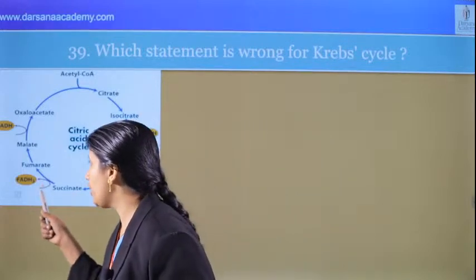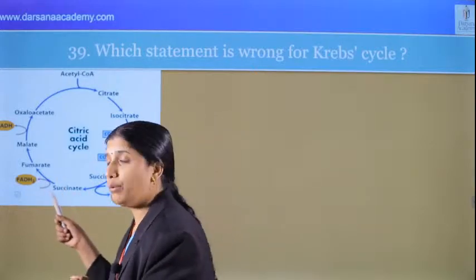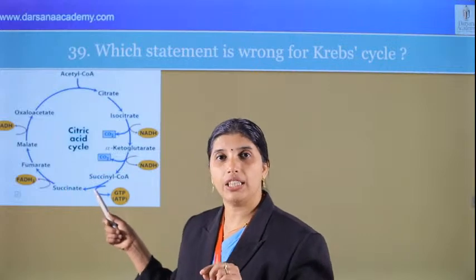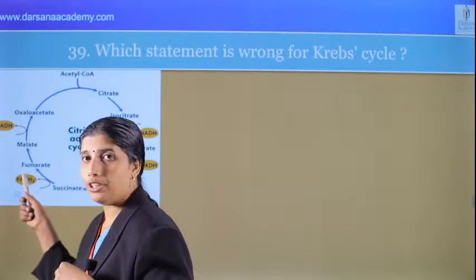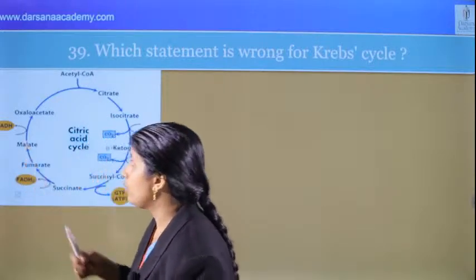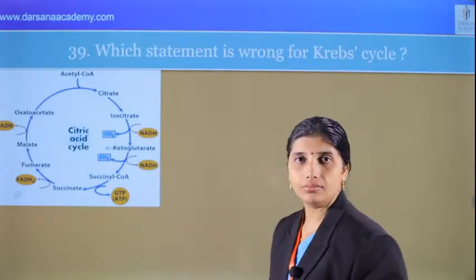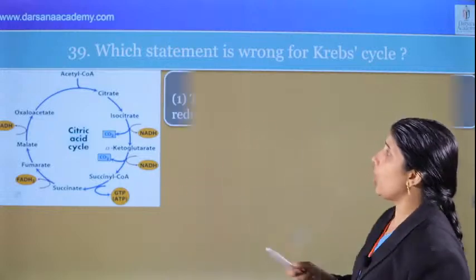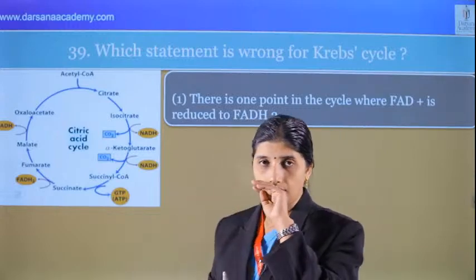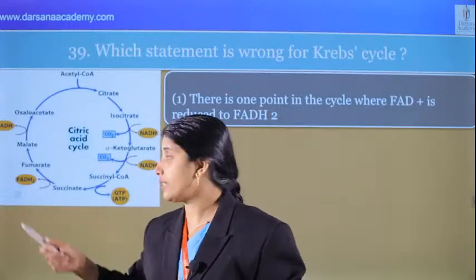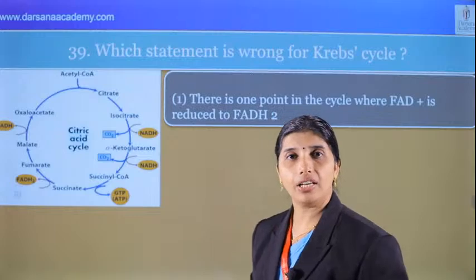Succinic acid undergoes dehydrogenation and releases proton and electron, accepted by FAD to become FADH2, with the help of enzyme succinate dehydrogenase, which is present in the inner membrane of mitochondria and participates in terminal oxidation, and becomes fumaric acid. It is converted to malic acid, and malic acid undergoes dehydrogenation to become oxaloacetic acid. And that is one cycle. Based on this, the question is which is wrong. There is one point in the cycle where FAD is reduced to FADH2. Correct. FAD is reduced to FADH2 at this point only, between succinic acid and fumaric acid.